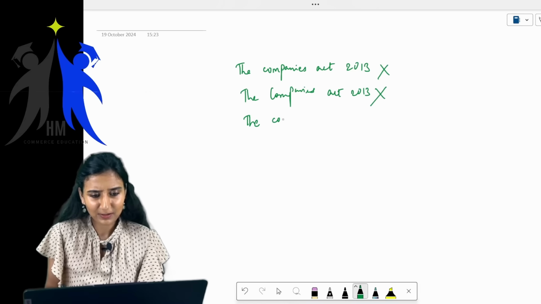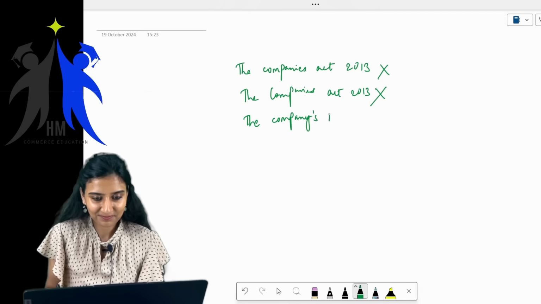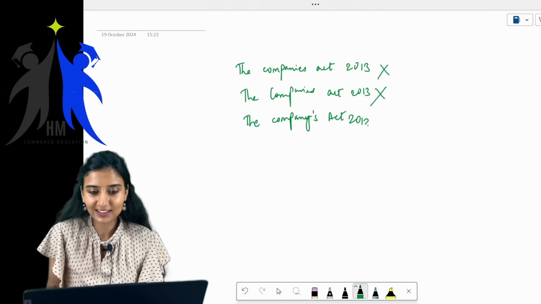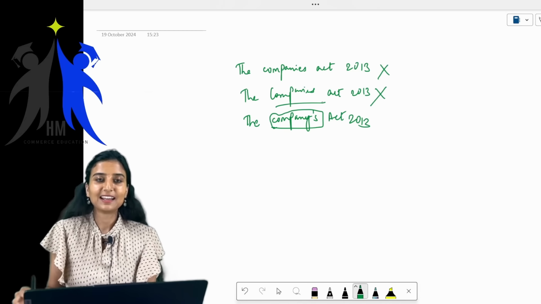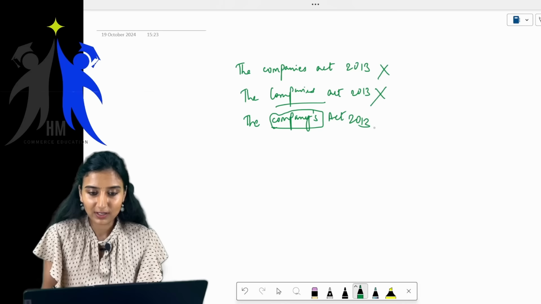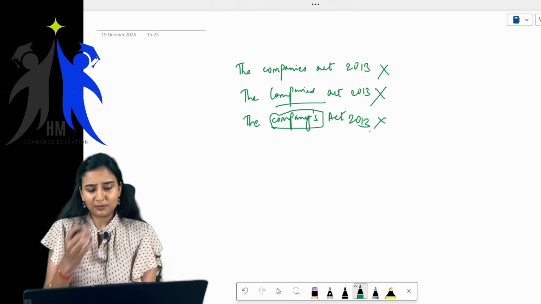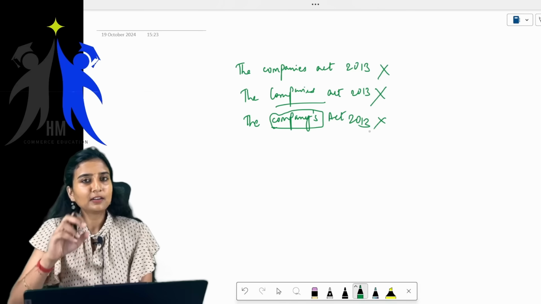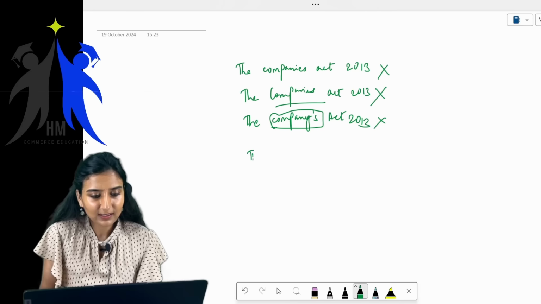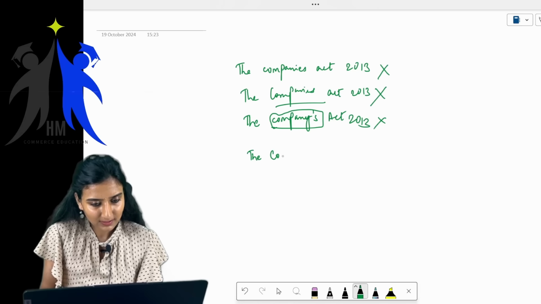They'll write something like this: Companies Act 2013. See what they've done, they've tried to change this Companies Act. I'll smile at them and again tell them no, it's wrong. They'll try lots of permutations and combinations, they'll try everything, and in a few classes they crack it. So a few students really write it in the correct manner.